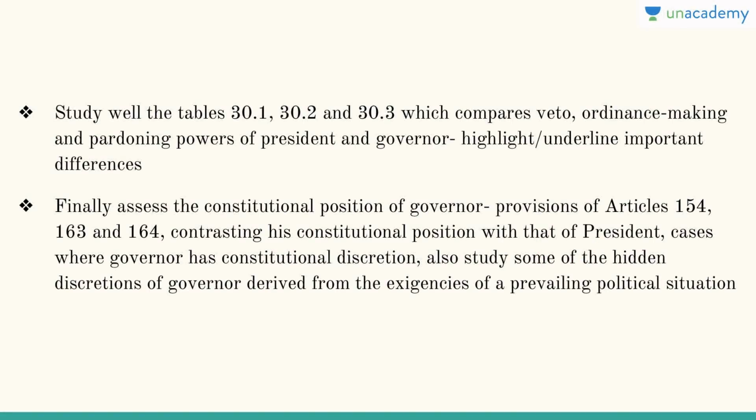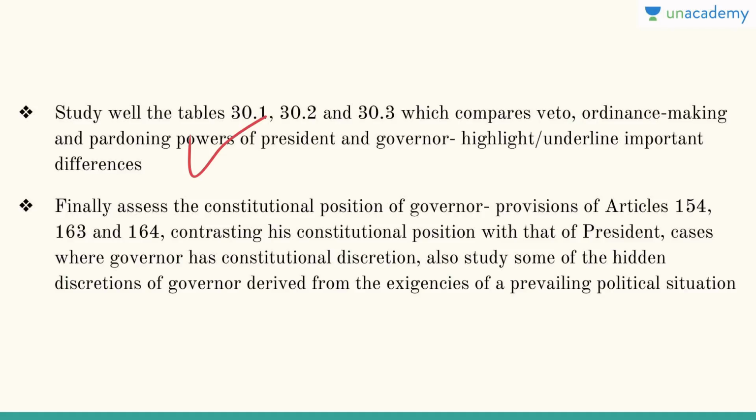Then before you proceed further, there are various tables which are given here in the state government. Though this entire unit is not that important as compared to, let's say, unit 1, 2 and 3, still study the tables 30.1, table 30.2, 30.3. What these tables do is they compare the veto, ordinance making, pardoning powers of the president and governor, and it will highlight or underline the important differences.